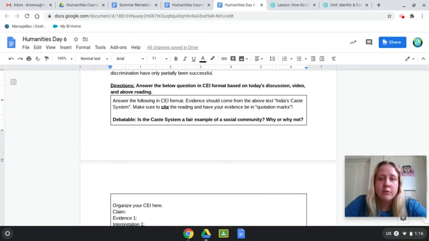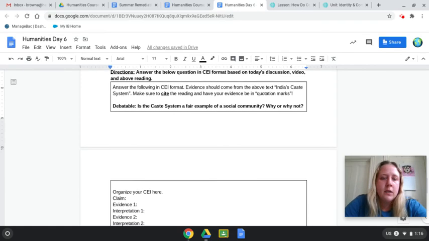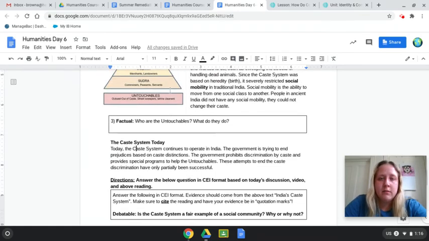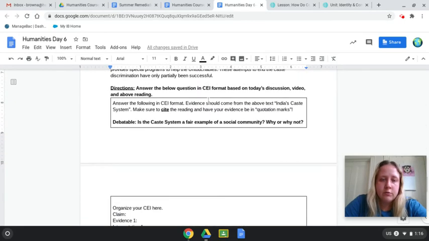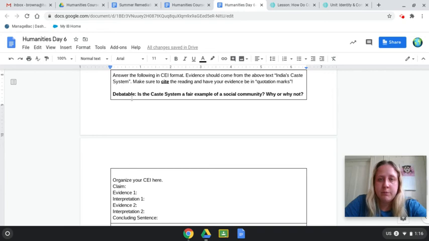So what you're going to do now is you need to do a proper CEI. So 6 sentences, making sure we cite from this reading right here. So what you're going to do is answer the question. It's a debatable, so you can pick either side. Is the caste system a fair example of a social community? Why or why not? So thinking about our work we've talked about with these communities, do you think that this is a fair community? Is it fair to everyone or is it not fair to everyone?